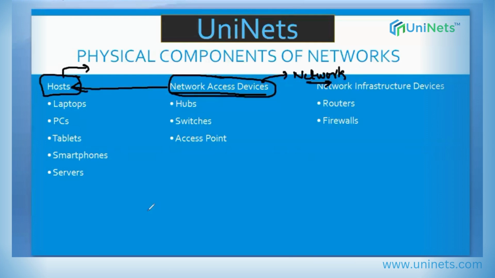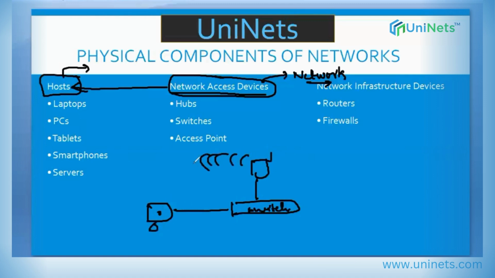Suppose here it is my PC. It is connected to a switch. And I also have a wireless adapter, Wi-Fi, and to this Wi-Fi I have a mobile connected. Whatever traffic is initiated here, I have generated a packet for google.com.